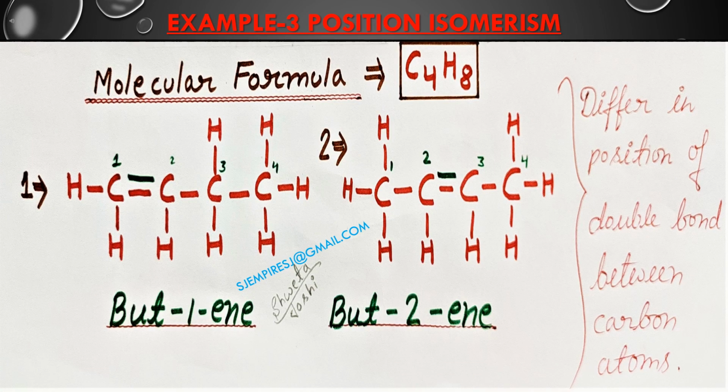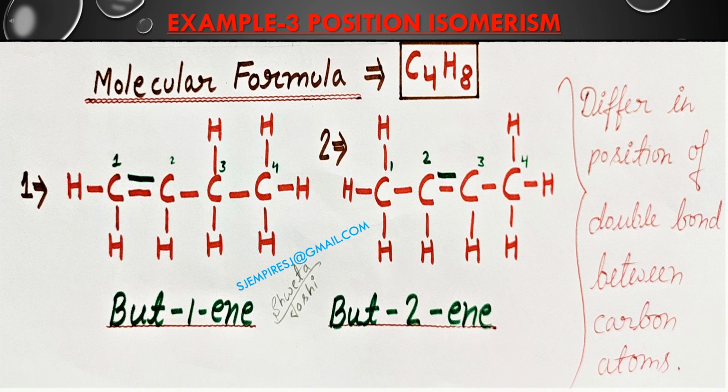Now taking up third example of position isomerism, suppose we are having compounds with molecular formula C4H8. As we know that CnH2n is general formula for alkene, it means in this case also, which is having 4 carbon atoms and just double number of hydrogen atoms, there is presence of double bond.